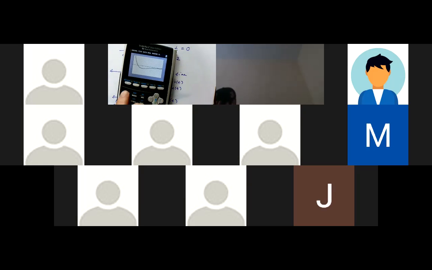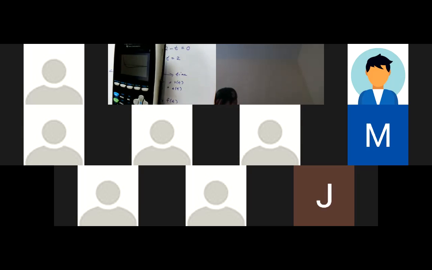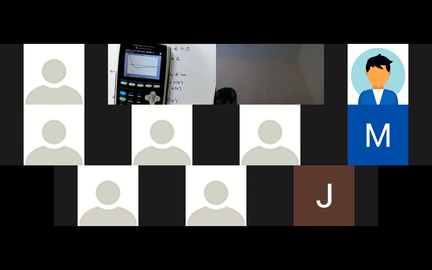So again, I'm going to go to second calc, and I'm going to go down to 0. And I'm going to get on the left side of that, and then on the right. And it looks like it is at 1.